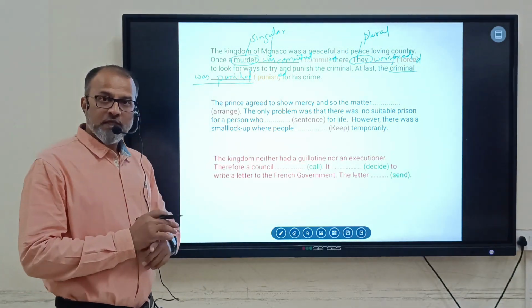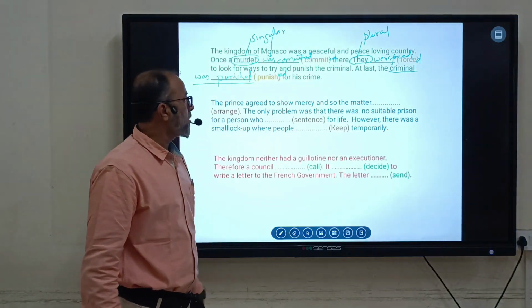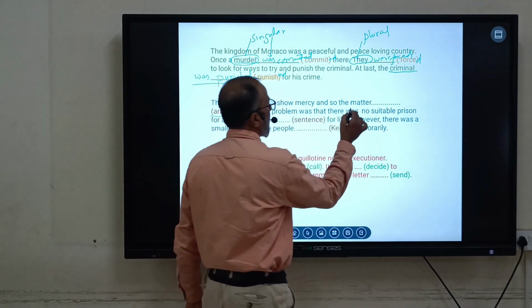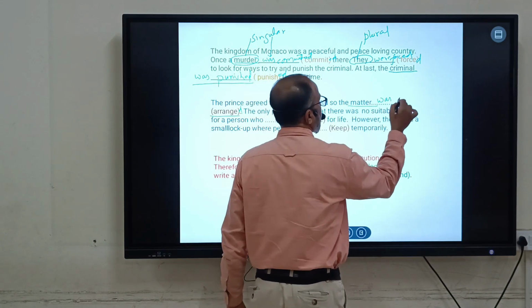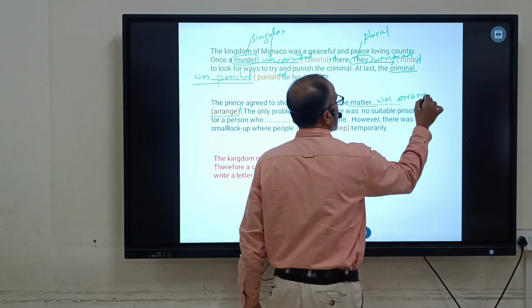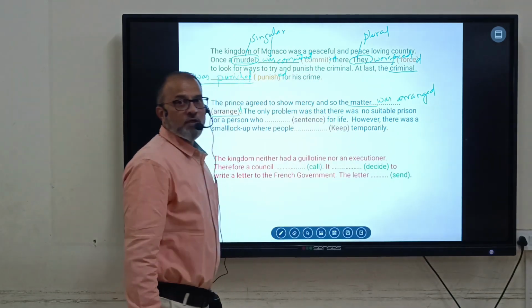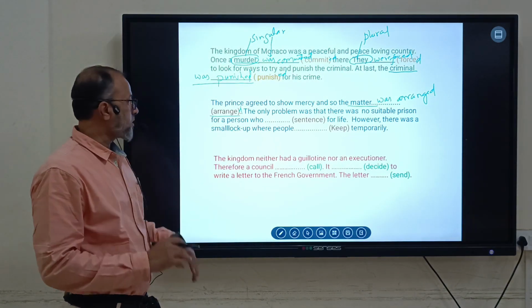So we will go for the examples next. The prince agreed to show mercy so that the matter dash. The matter is singular, so use was: the matter was arranged. Three marks. Very easily you can get it in this question.